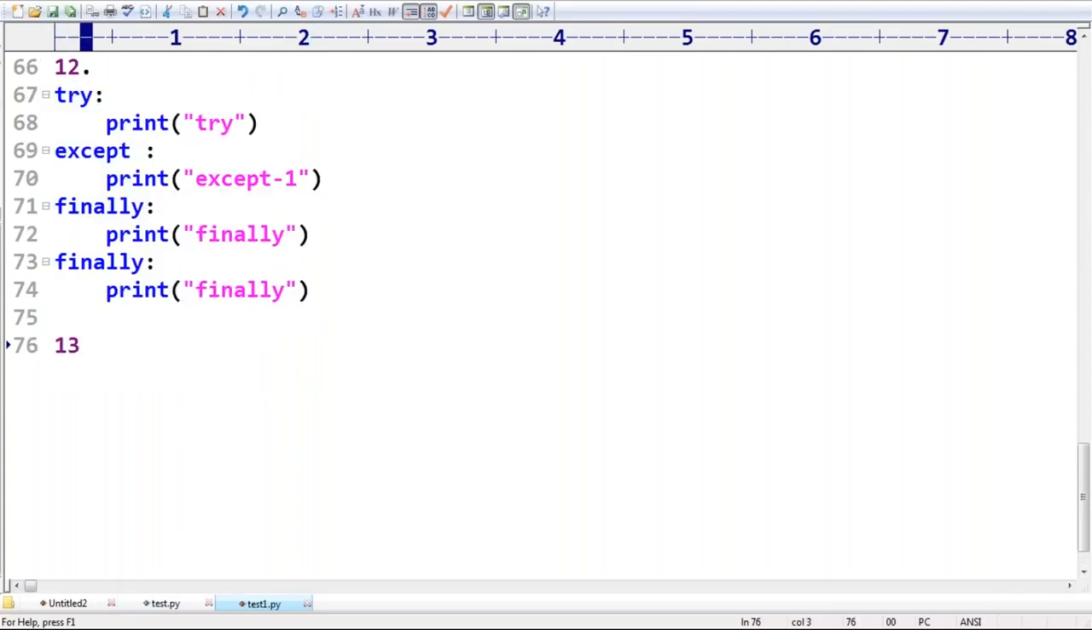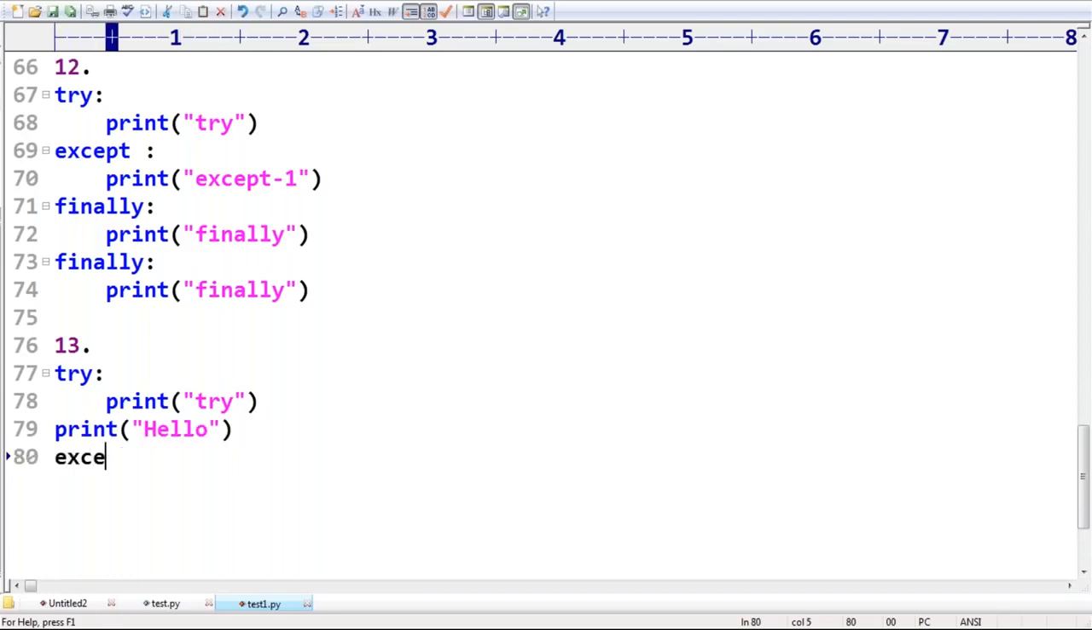That's all. This is the 12th option, right? Now I'm taking the next option very carefully. I'm taking try, with print of try block, and then print of hello. Then except, with print of except block, like this.